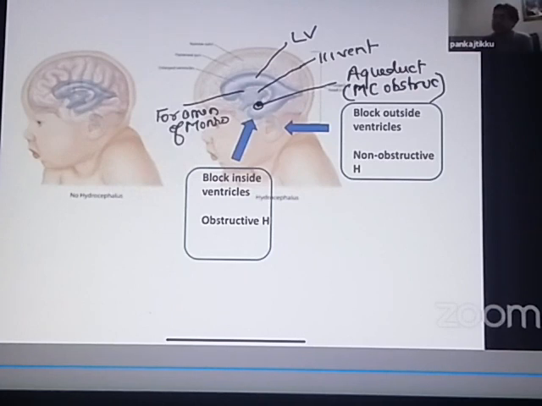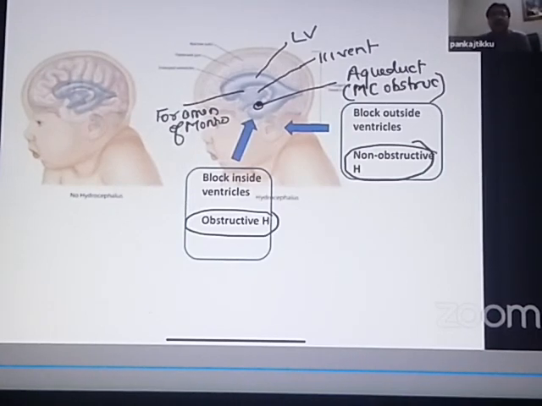So blockage inside the ventricles can lead to an obstructive hydrocephalus. Blockage outside the ventricles leads to a non-obstructive hydrocephalus.